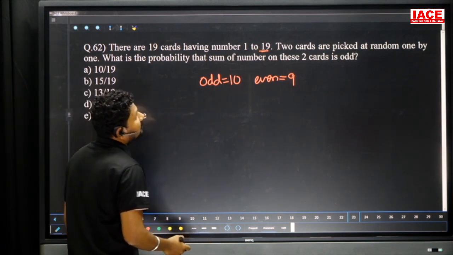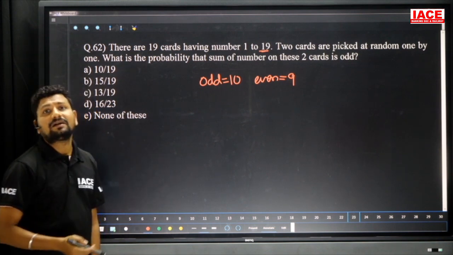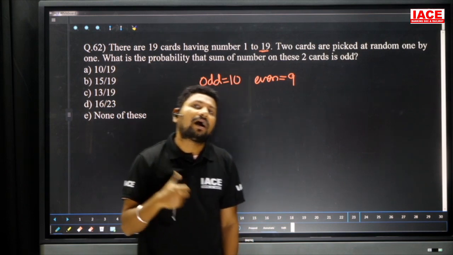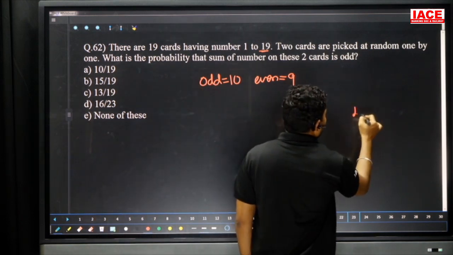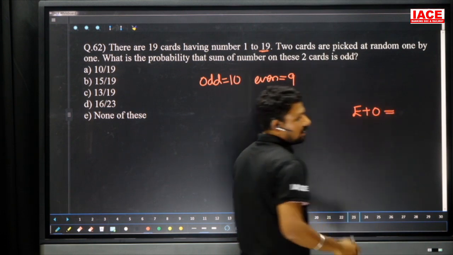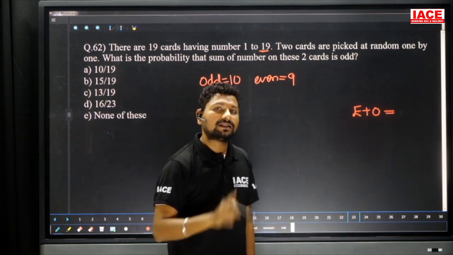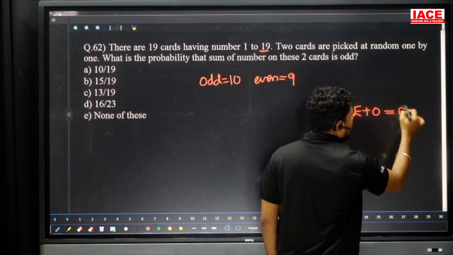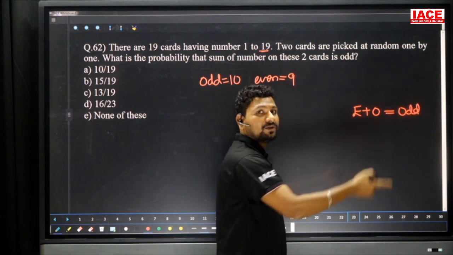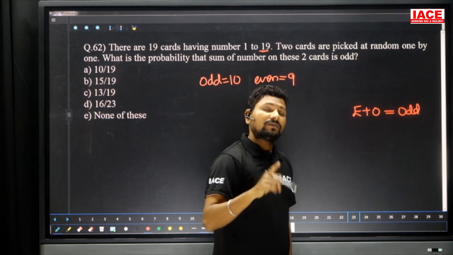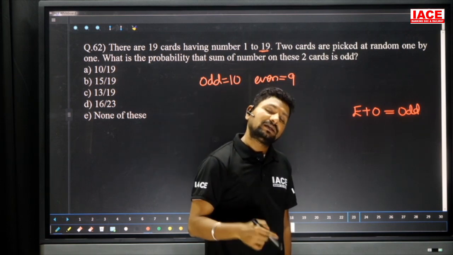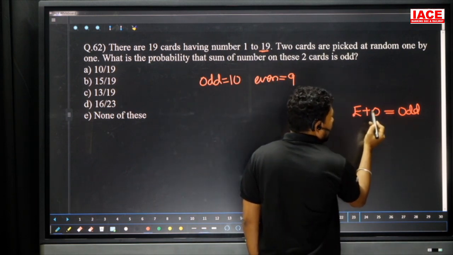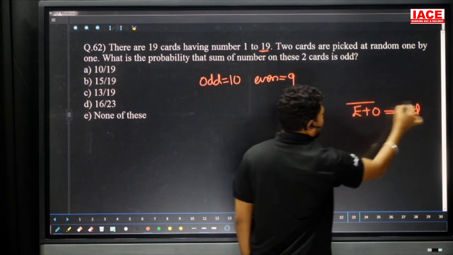Here, find the probability that the sum of the numbers on these 2 cards is odd. What is the logic here? One even card plus one odd card. For example, 3 plus 2, where 3 is odd and 2 is even, equals 5, which is odd. So if an even card and an odd card are both picked, you get an odd value. If you pick 2 even cards, it is even. 2 odd cards, it is also even: 3 plus 5 is 8. That's why you have to pick either an odd card and an even card. As per this logic, we implement this question.